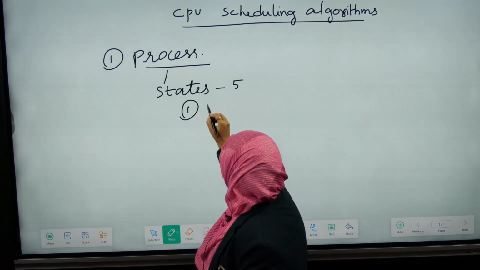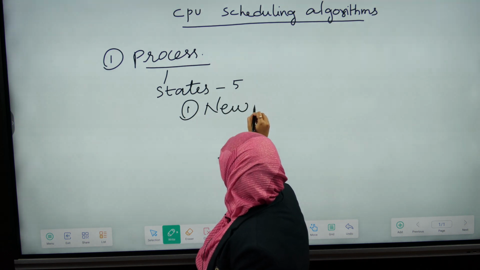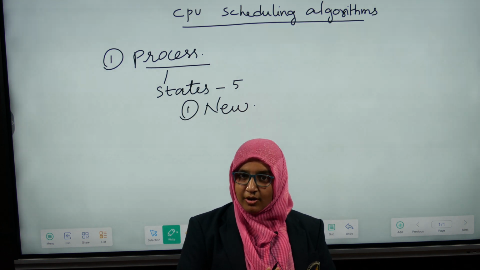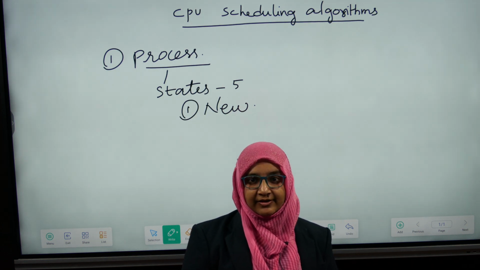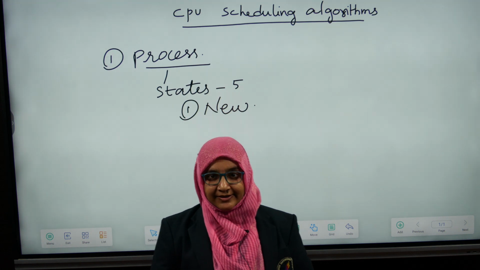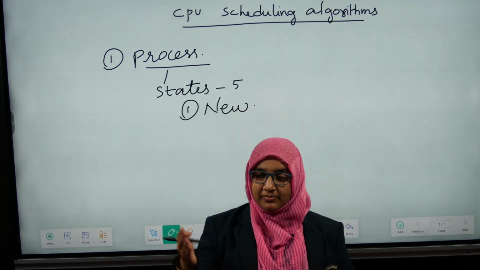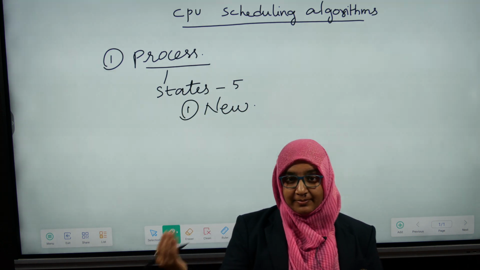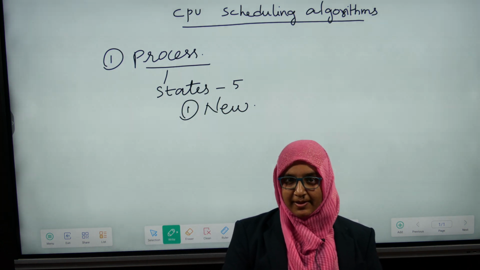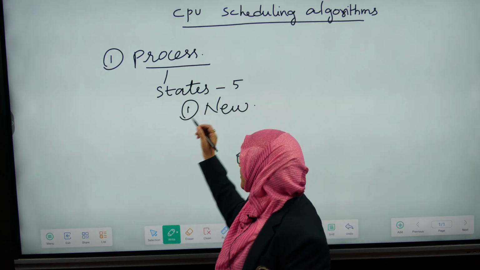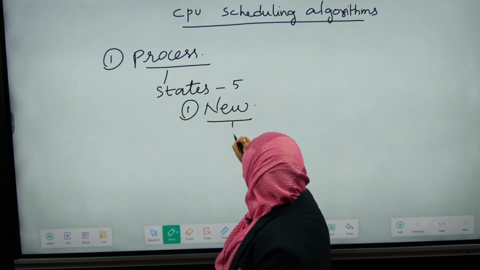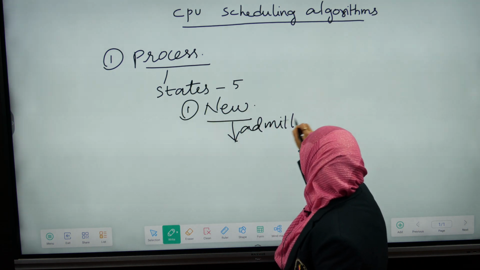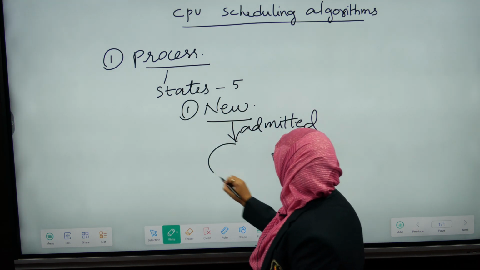The first one is new. In this state, the process is not yet created. When it is created, the operating system first loads that program from the secondary memory into the main memory. Then the process is created and admitted into the ready state, which is the next state of the process.